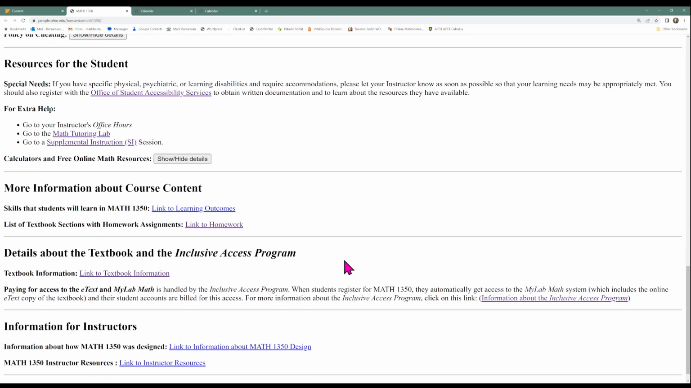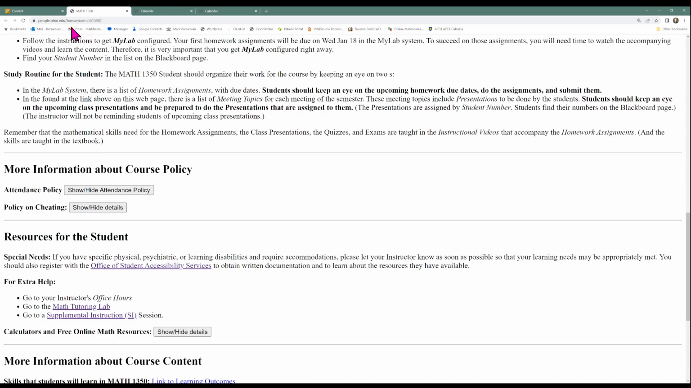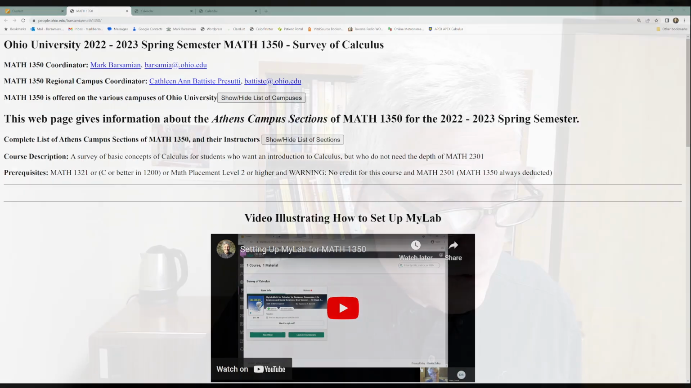So the rest of the stuff on this webpage is fairly self-explanatory. You can come here to learn about what's called the Inclusive Access Program. That's the system by which your digital course materials, the online homework system, and your e-text are paid for. But that's all I want to discuss about this webpage. I think that's enough for the video. So let me cut back to talking to you directly.